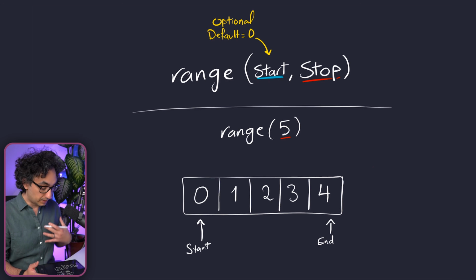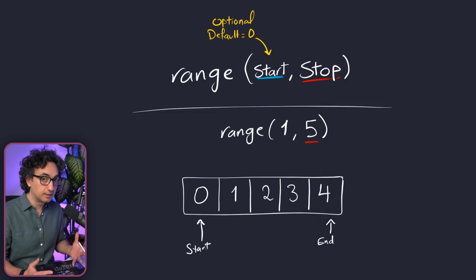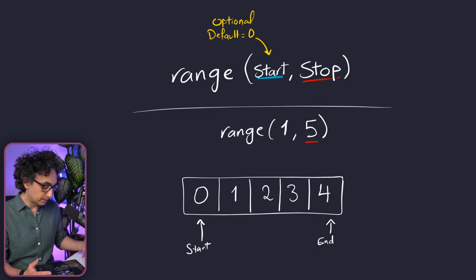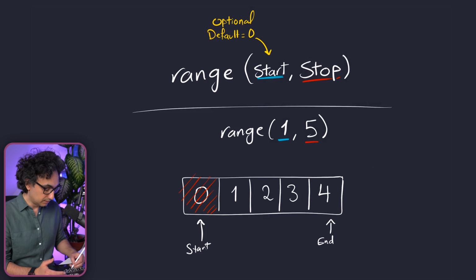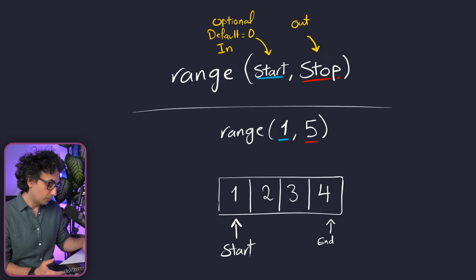But now we want our start. That's why we can specify the start, like for example, 1, and with that we are forcing Python to start generating from 1. So now if you execute it, we will get a sequence that starts from 1, 2, 3, 4, and then it stops. It will not include the 5 in the sequence because it doesn't include the stop. So by looking at this, the start will always be inside your sequence, but the stop will not be inside.